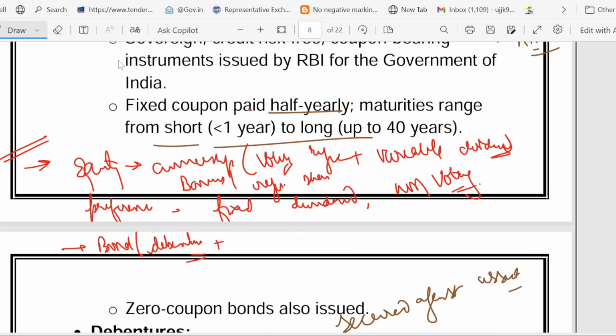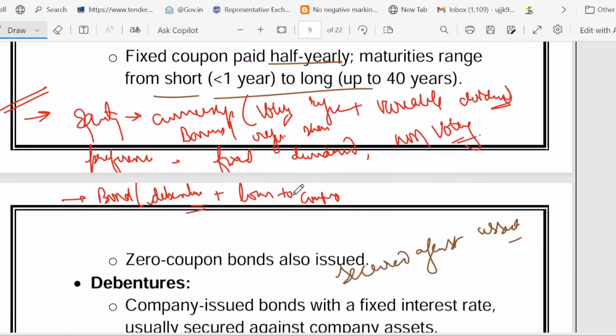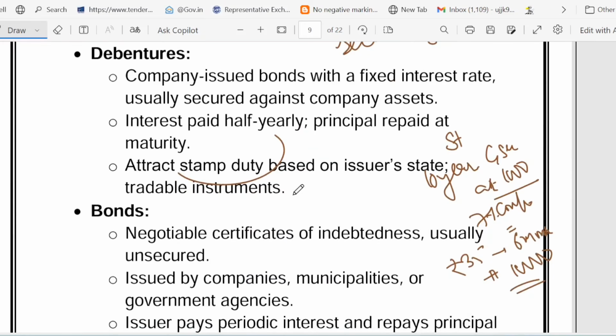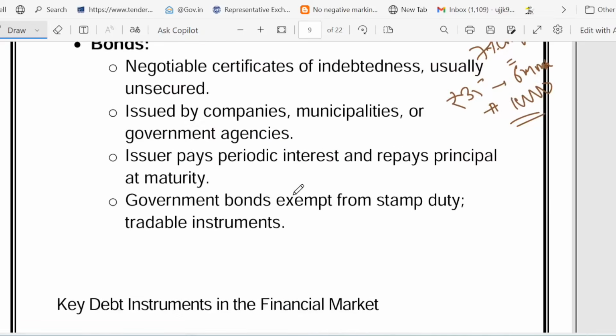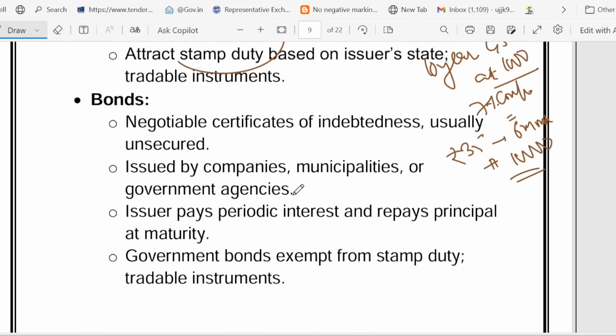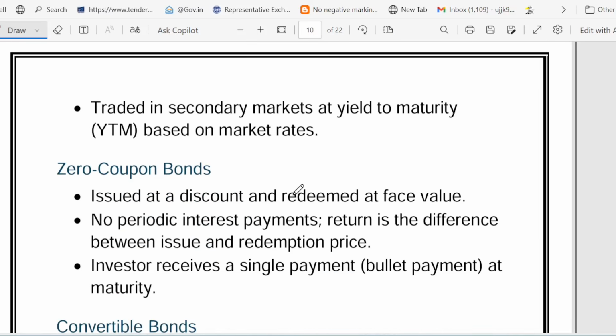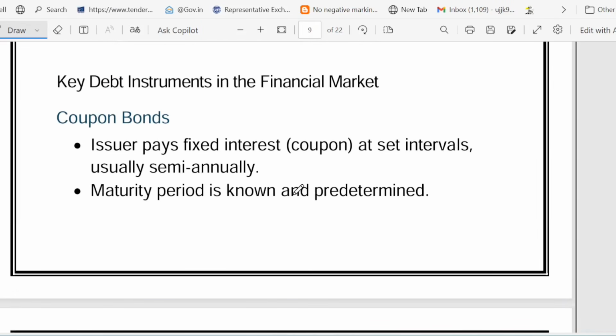What is a bond and debenture? So a bond is basically a loan given to a company. Then if we talk in detail about bonds, there is different terminology associated with bonds, like zero coupon bond. We will cover all these in the part 2 lecture.